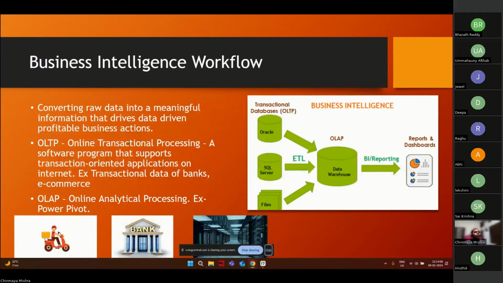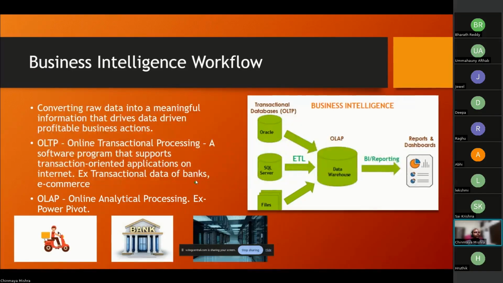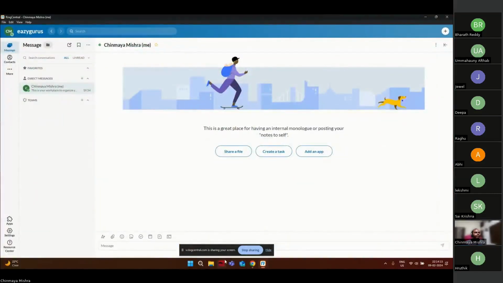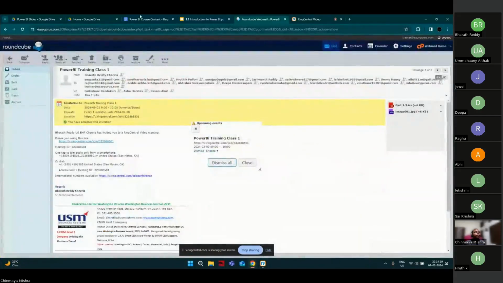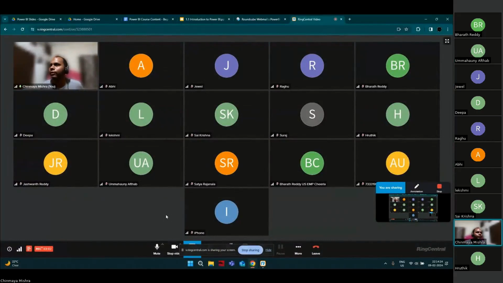I will not get to know who gave a response, so just a minute. Okay, yes, guys. From where do we connect to a BI tool? Is it OLAP or OLTP? I think it's OLAP. Anyone?